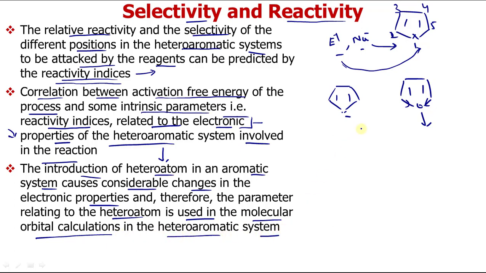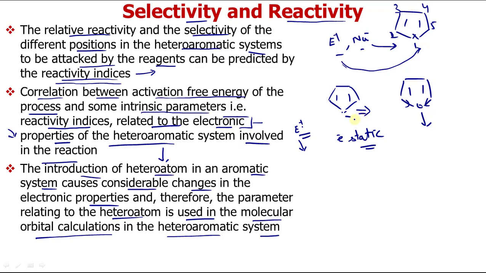Basically, different theories are used. Some theories predict on the basis of electrostatic interactions. Electrostatic attraction means that if a region is negatively charged, it will be attacked by a positively charged region because they attract one another. Some predict on the basis of molecular orbital theory. They consider what type of orbitals are on the electrophile and on this system, and how they will mix.